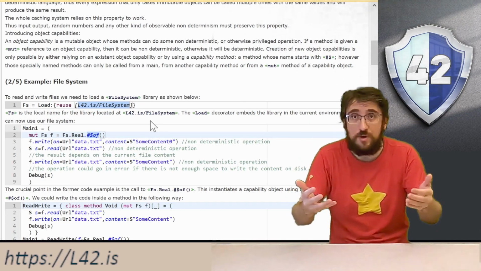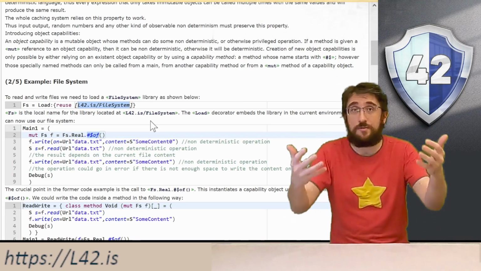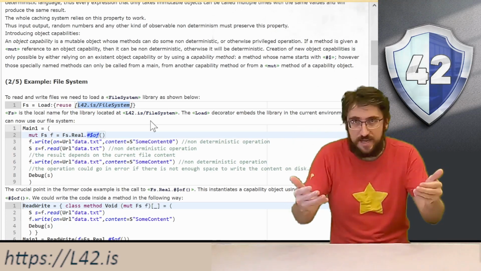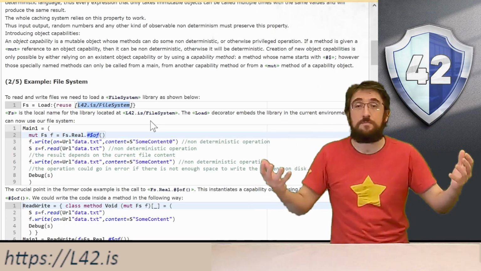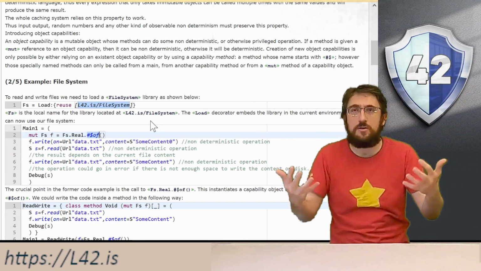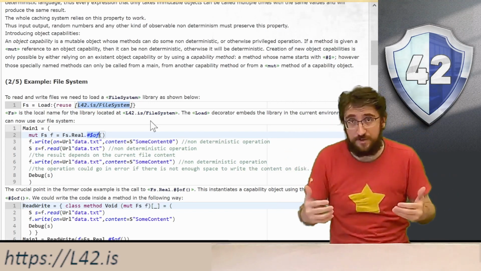Security in 42 is based on a division of roles. Any programmer that is allowed to write a main can, in principle, create any kind of code, can create code that does absolutely everything.